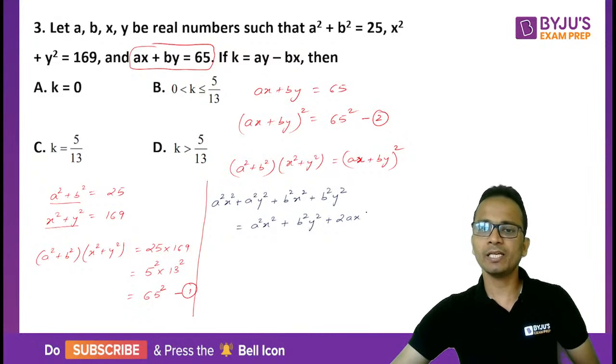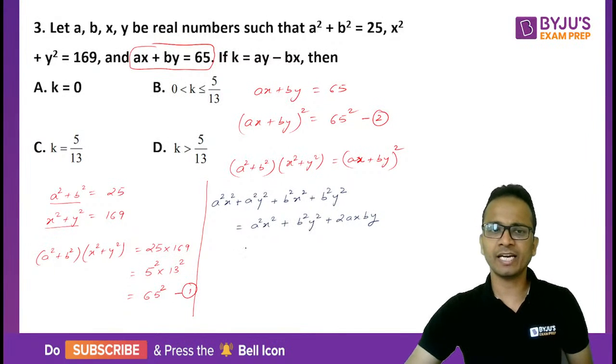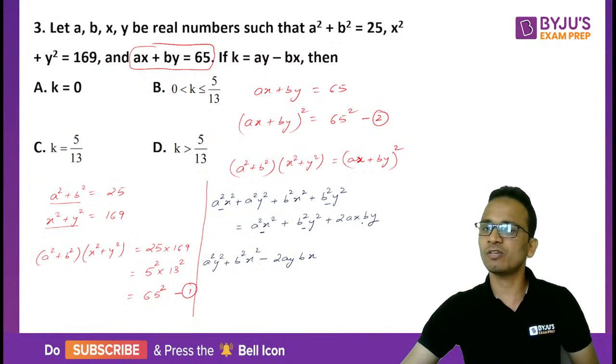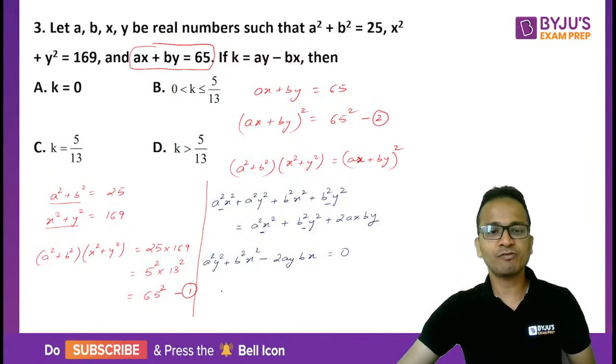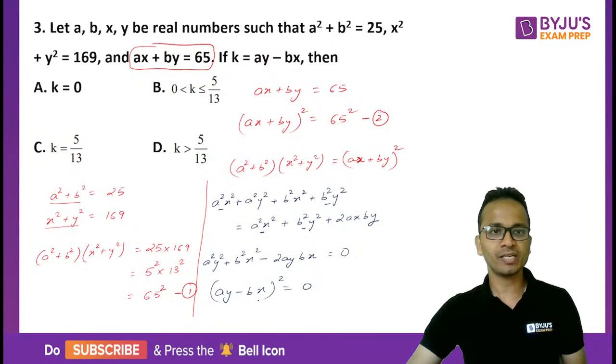twice of axby. Now some terms will cancel out from both sides. a square x square will get cancelled out, and b square y square will get cancelled out. So overall we get a square y square plus b square x square minus 2aybx. I have just rearranged these variables, and that is equal to 0. On the left hand side you can observe that it is nothing but the formula for ay minus bx whole square, and that is equal to 0. So ay minus bx whole square is equal to 0.